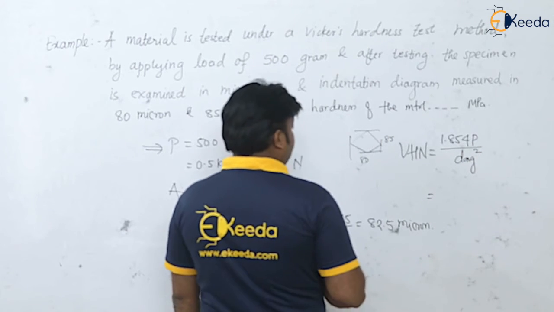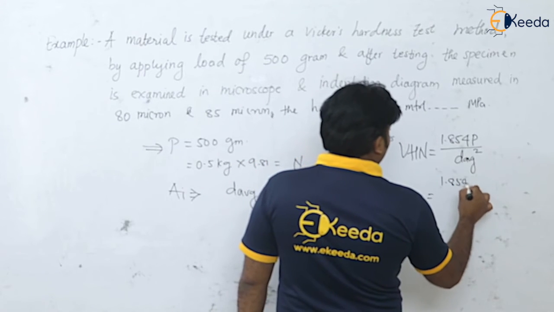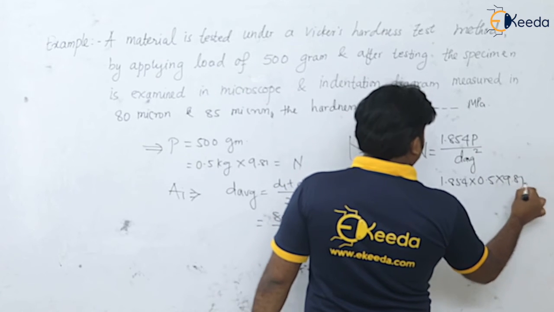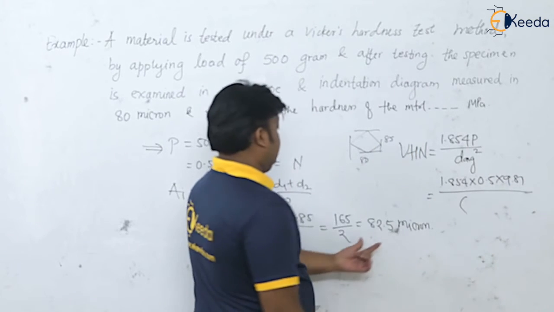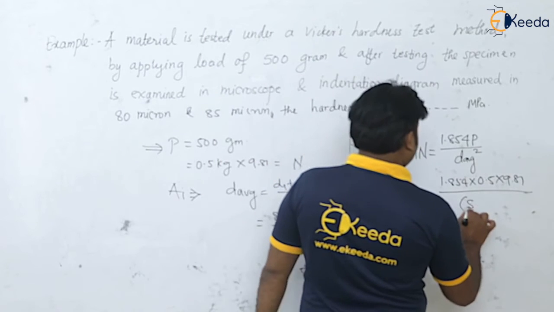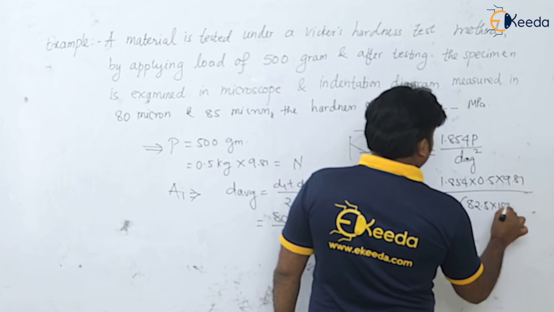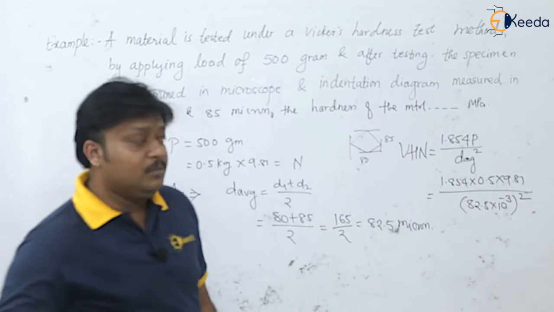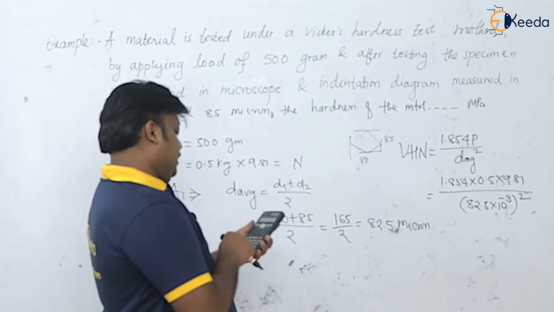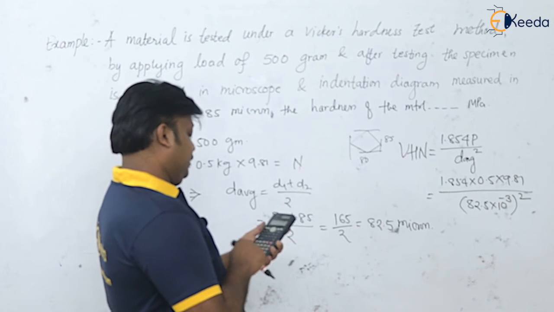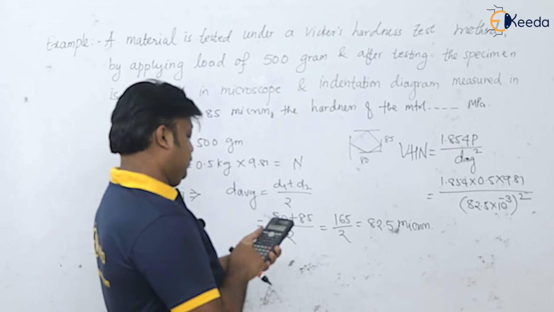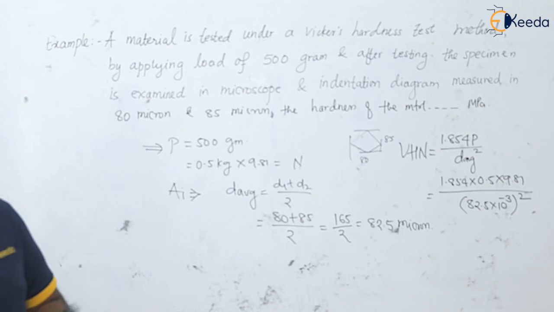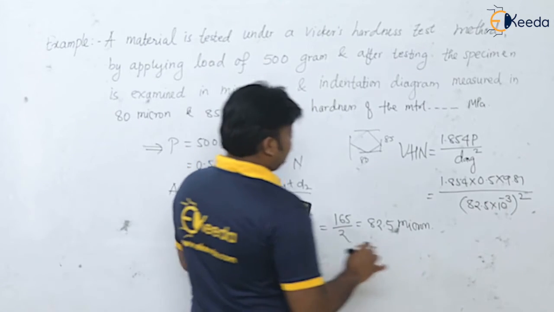So 1.854 into, what is this load? 0.5 into 9.81 divided by 82.5 into 10 to the power minus 3 mm, whole square, isn't it? So how much is it? We will calculate it. 1.854 into 0.5 into 9.81 divided by 82.5 square. So it is coming as 1336.1.